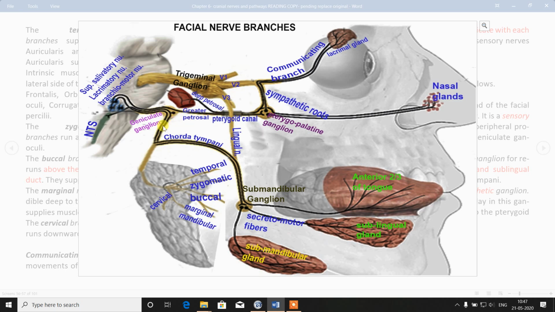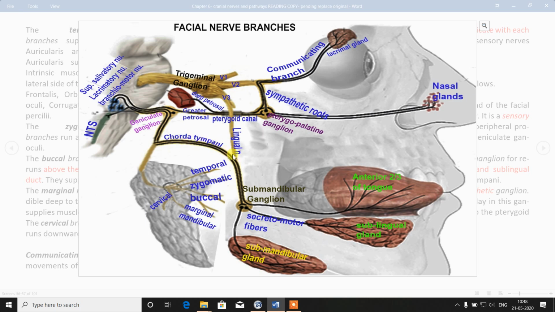And one more branch here, that is nerve to stapedius. It will supply stapedius muscle. And from the second part, there is chorda tympani nerve originating. It is running through the medial surface of tympanic membrane between malleus and incus bone.